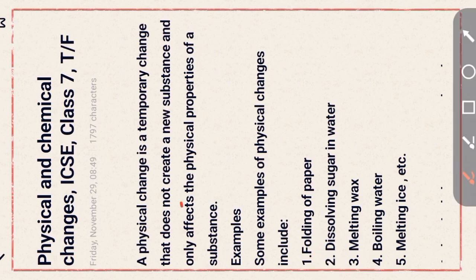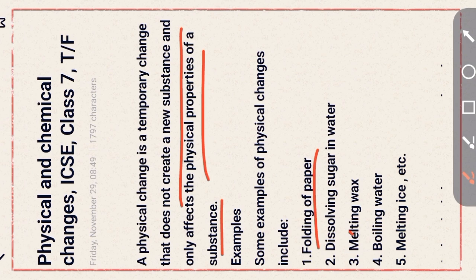A physical change is a temporary change that does not create a new substance and only affects the physical properties. Physical properties means color, odor, etc. of a substance. Also, there is no change in the chemical composition of the substance. Examples of physical change: folding of paper, dissolving sugar in water, melting ice, boiling water, etc.